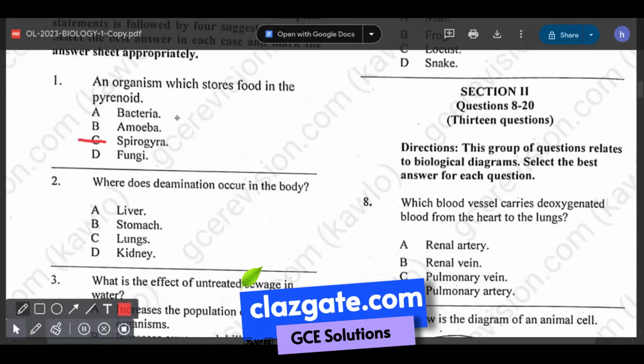Then, where does deamination occur in the body? That's question number 2. Deamination occurs in the liver. The lungs are responsible for breathing and the stomach is responsible for digestion. So we know that deamination occurs in the liver. So the answer to question number 2 is A.